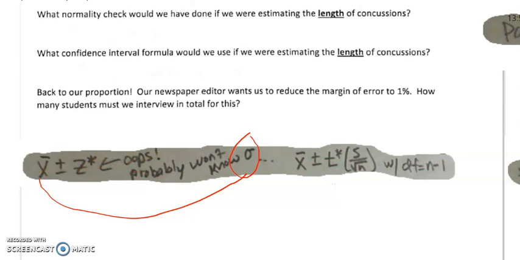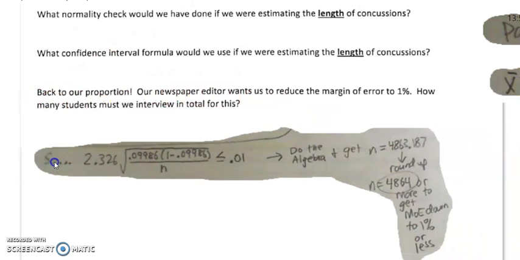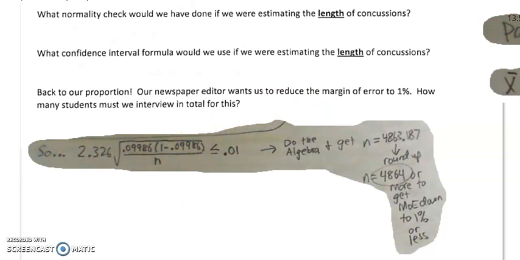Let's see, and then I might as well address this last one in here. Still sticking with confidence intervals, our newspaper editor wants us to reduce that margin of error to 1%. So we take the back portion of this formula, instead of the p hat plus or minus, we just take the z star times the standard error, and we set it less than or equal to 0.01. I like to just set it equal to and then solve for n, and then round up in the end. So this is what I got, but I need to round it up and say I need at least this size to get that margin of error down to 1% or less. So just be prepared to do that.